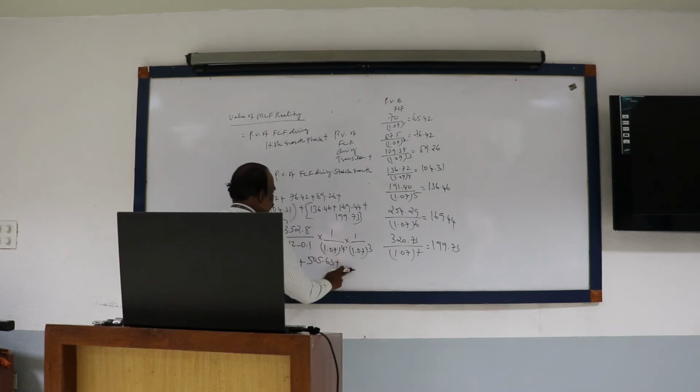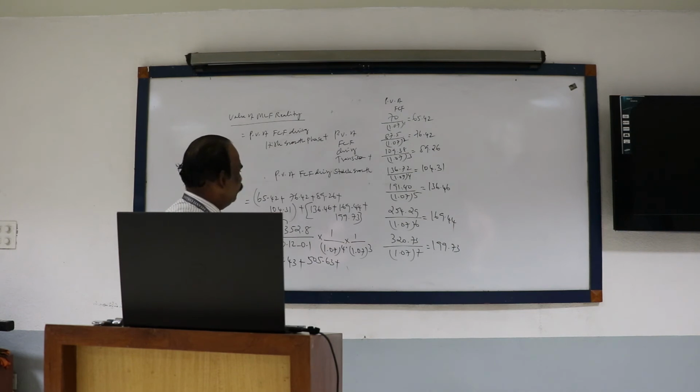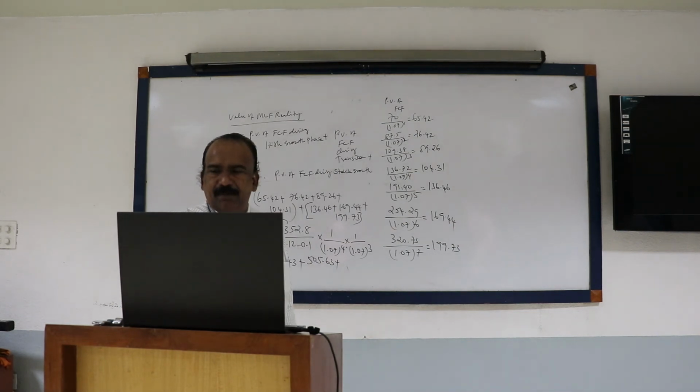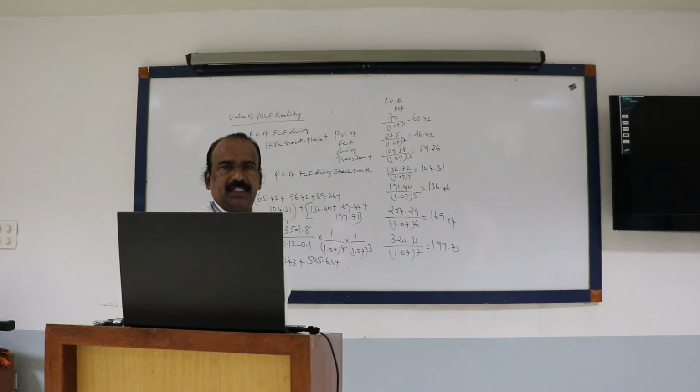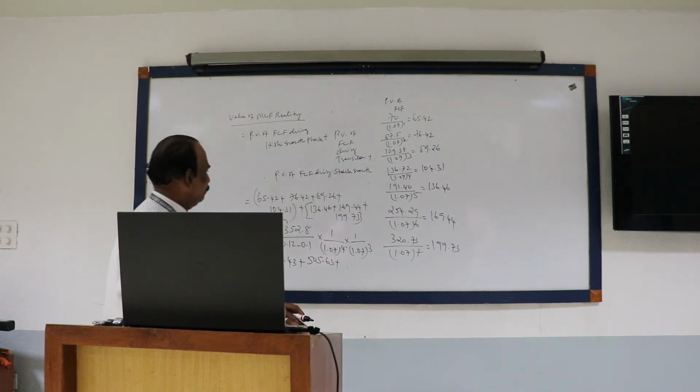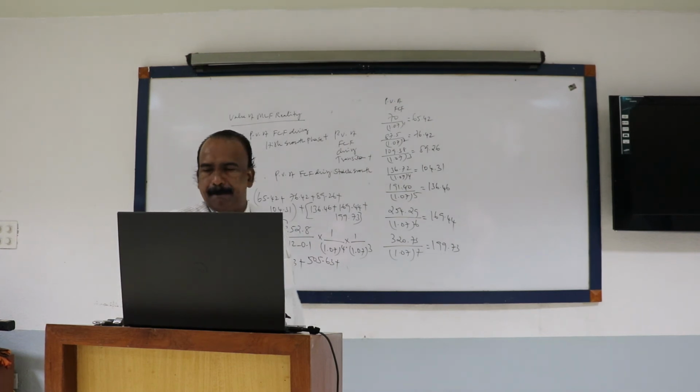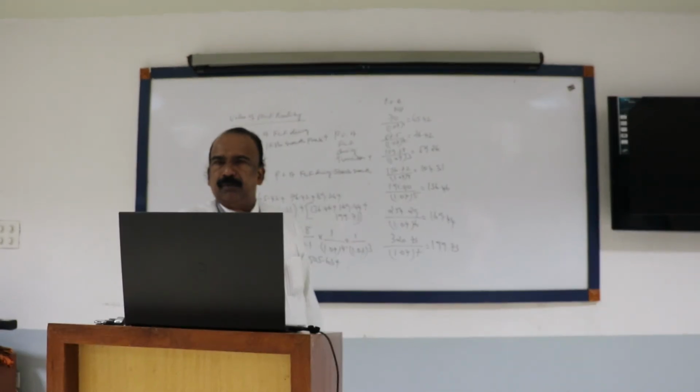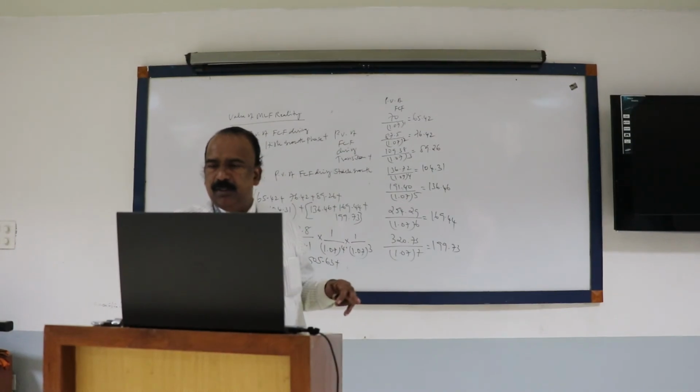505.63 plus, you have to calculate carefully, 352.8 divided by 0.02. How much comes? 17,640. Divide that by 1.07 power 4, what's the value?